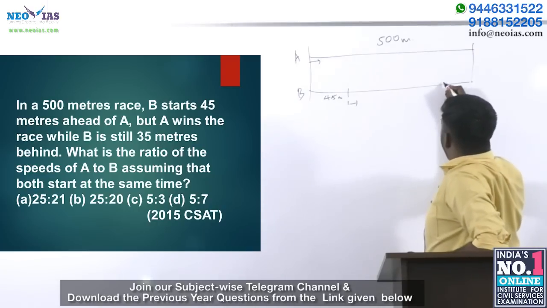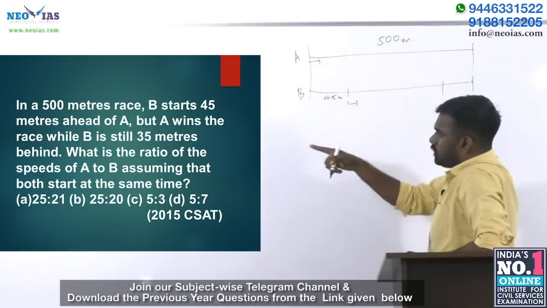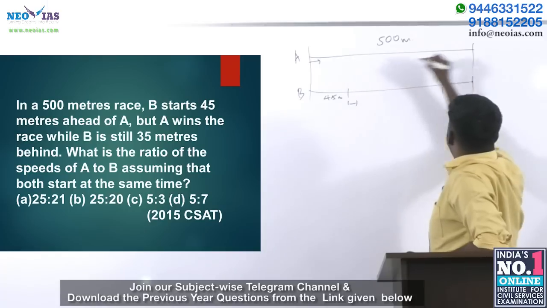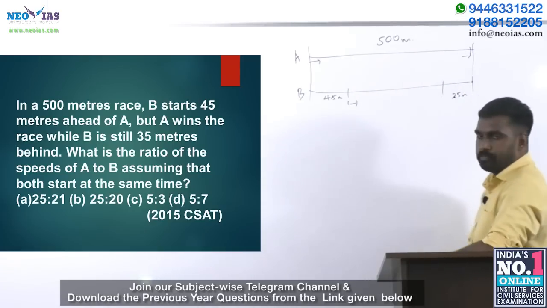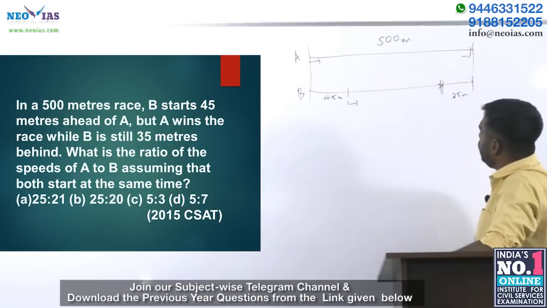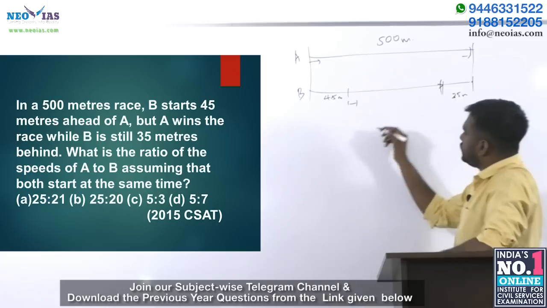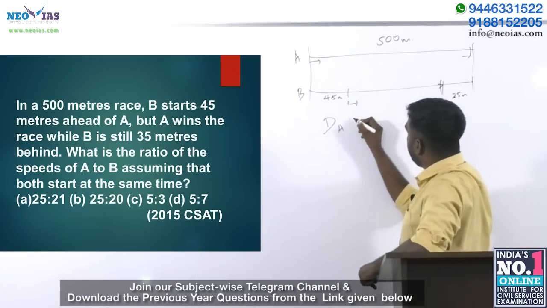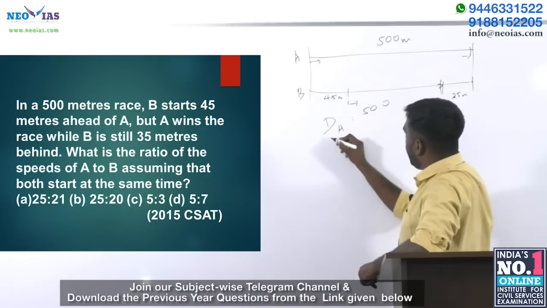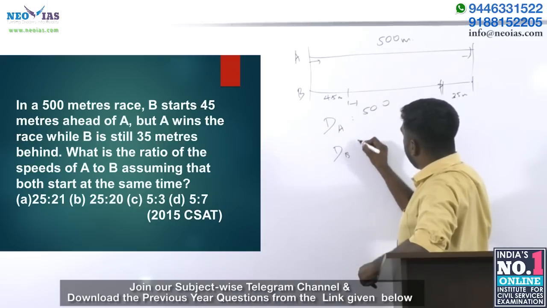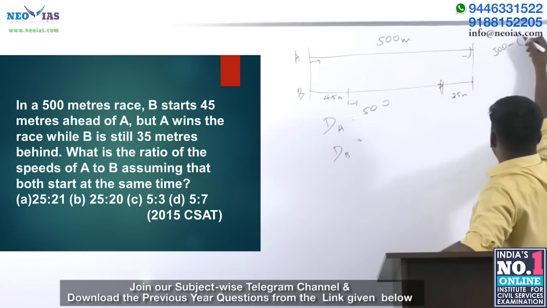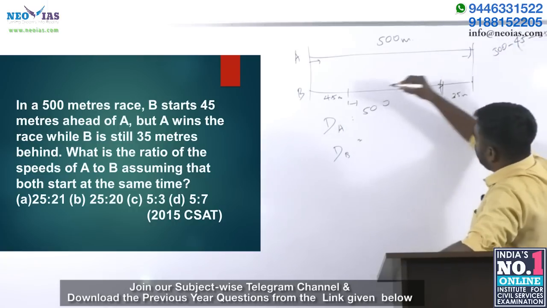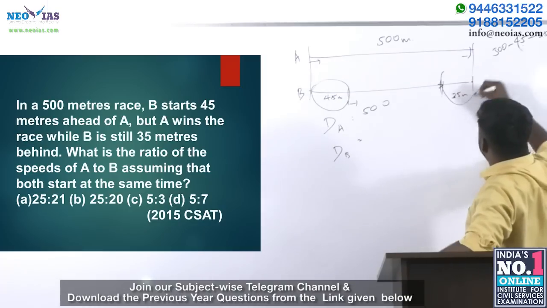Right. So when A reached here, B was 35 meters behind. So B was able to reach only here. So the distance covered by A is 500 and the distance covered by B is what? 500 minus 45 minus 35.